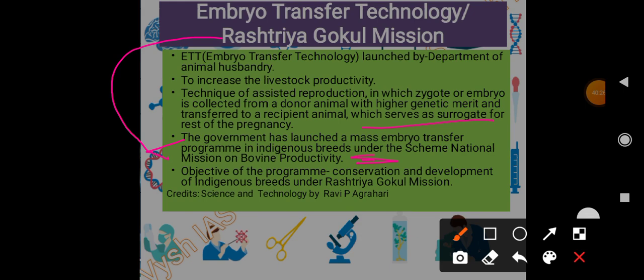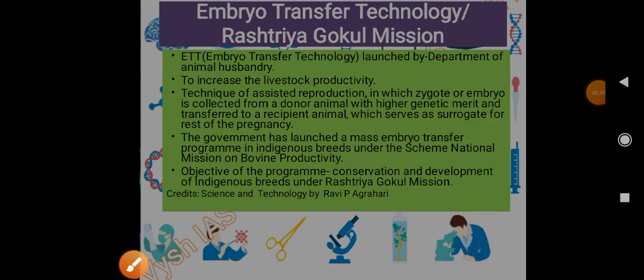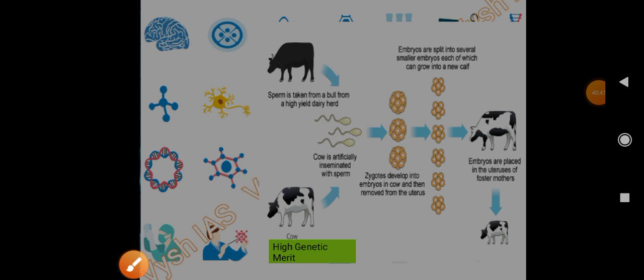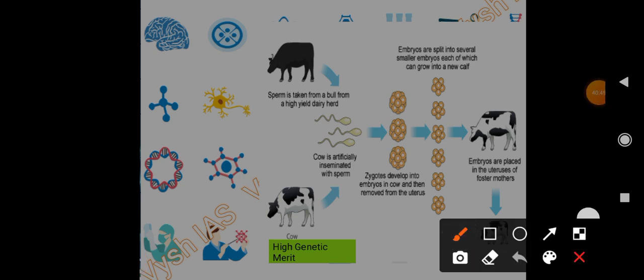In order to encourage and improve the productivity of the indigenous breeds under the scheme National Mission on Bovine Productivity, the objective of the program is conservation and development of indigenous breeds under the National Rashtriya Gokul Mission. So this is the process, how it is achieved, how it is done.